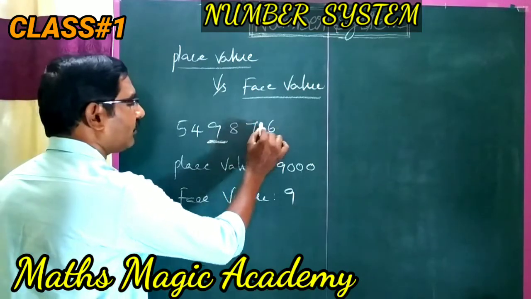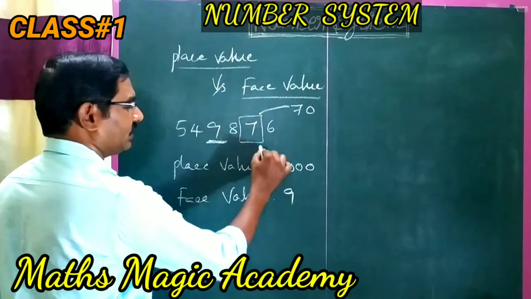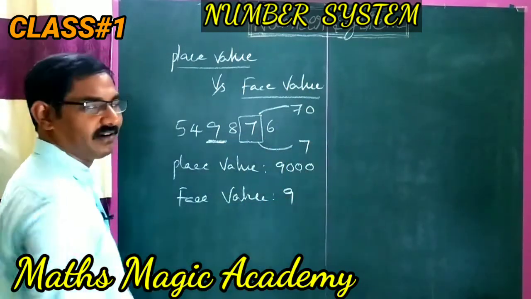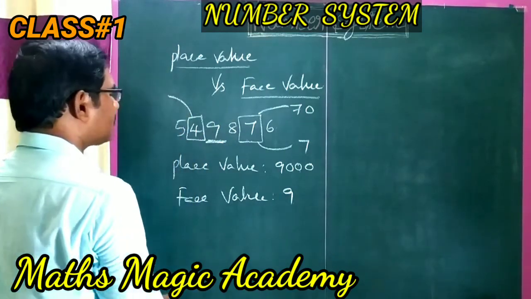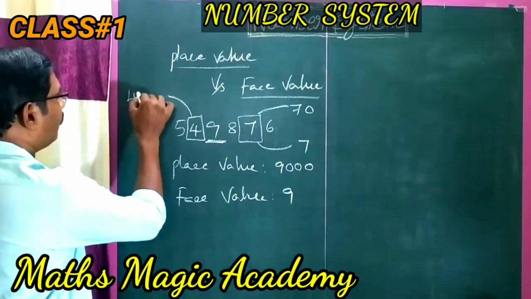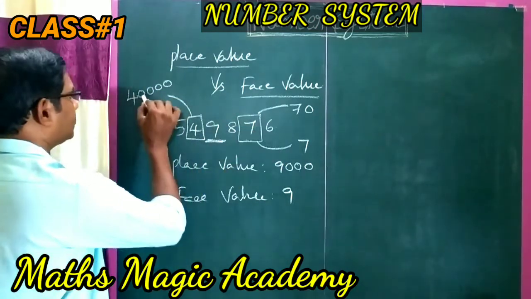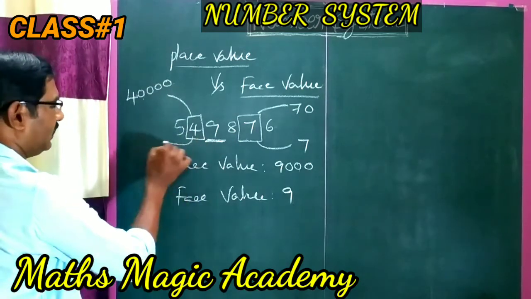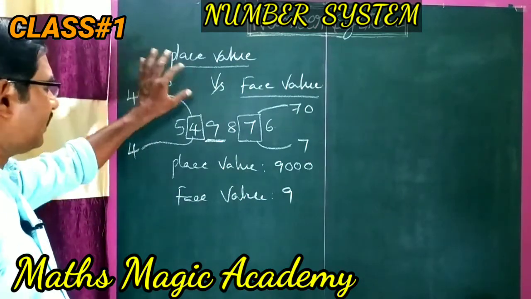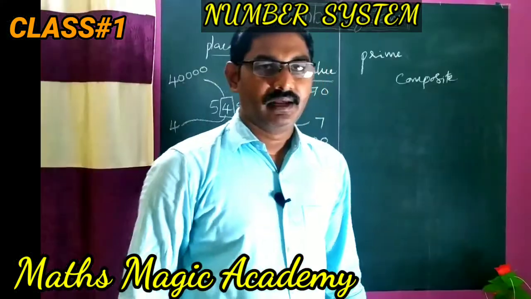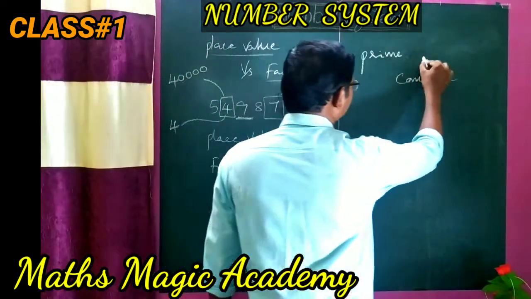Now what is the place value of 7? The place value of 7 is 70. And what is the face value? 7. Like that, if you take 4, what is the place value? 40,000. 1, 2, 3, 4 numbers are there, 1, 2, 3, 4 zeros are there. Like that, the face value is only 4. Like that we can write place values and face values. Next we will go for prime numbers and composite numbers.